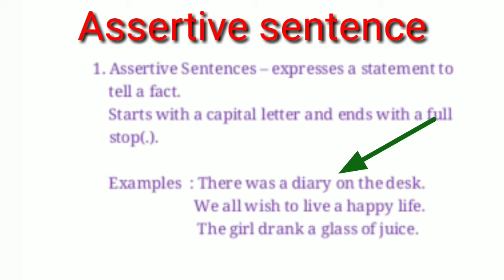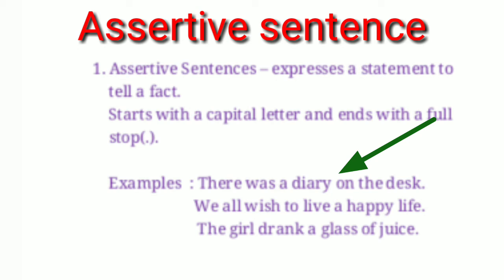Next example, we all wish to live a happy life. Here also, the first letter of the word We is in capital, and at the last you can see one full stop there, and it gives us a complete sense, complete meaning, and it also states a fact. This is a statement. So we can say it is an assertive sentence.